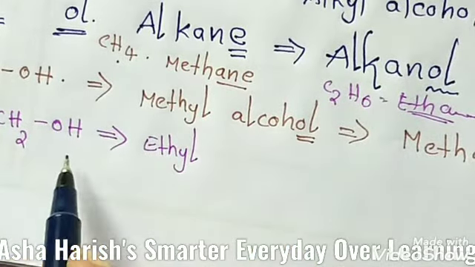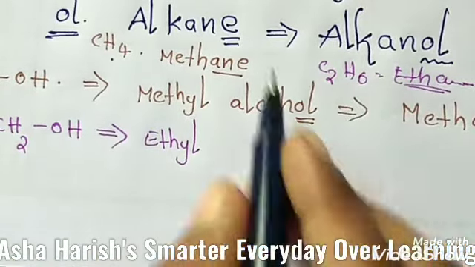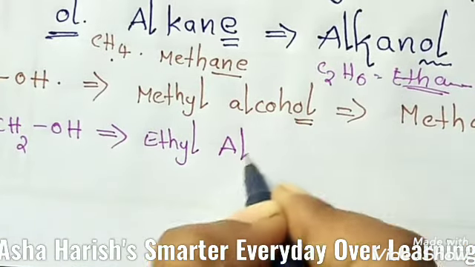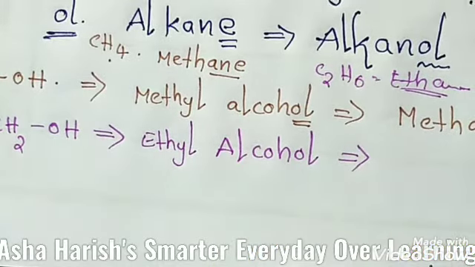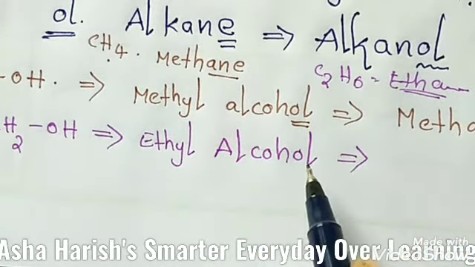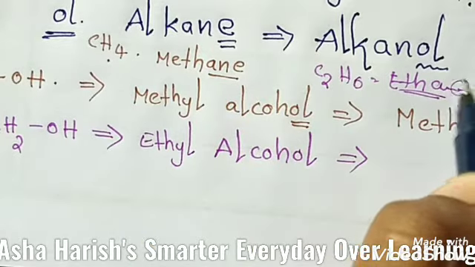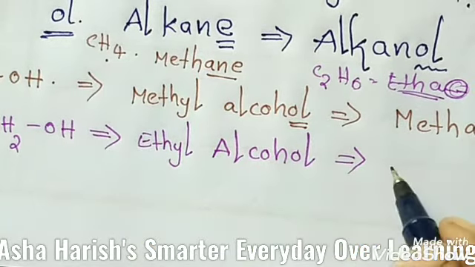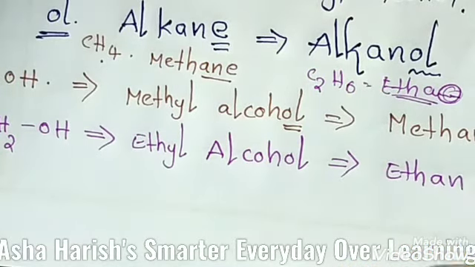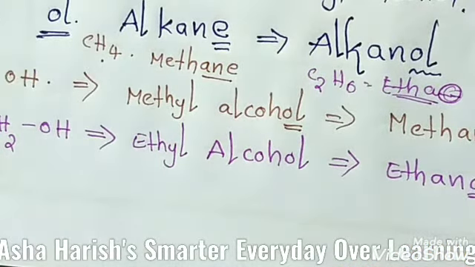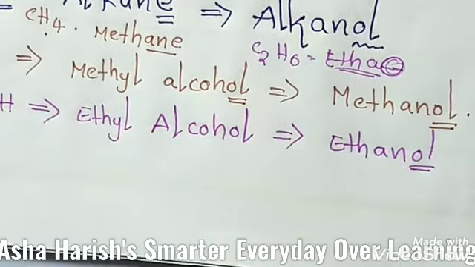Then obviously one hydroxyl group OH is present, so you can give the name ethyl alcohol. Then if you remove this E from the alkane name, the IUPAC name for this compound is ethanol. Here OL is the secondary suffix, ethanol.